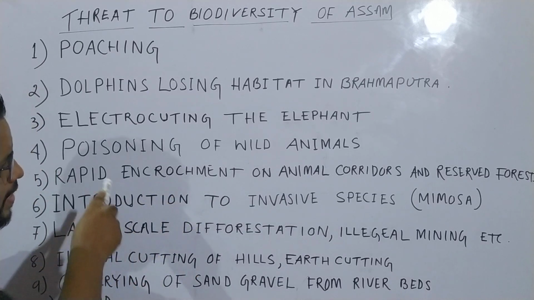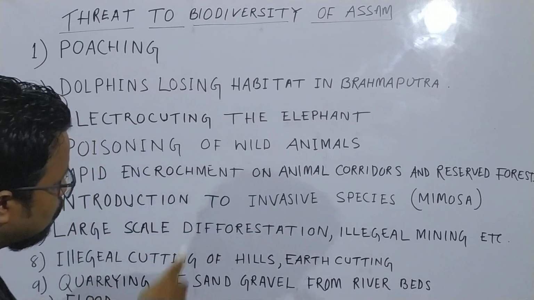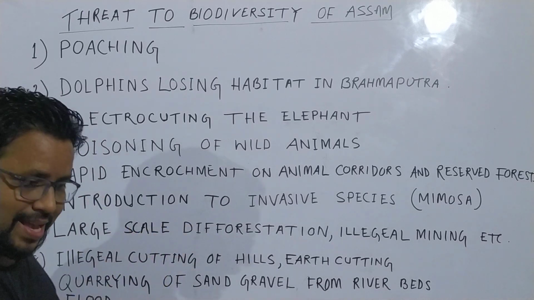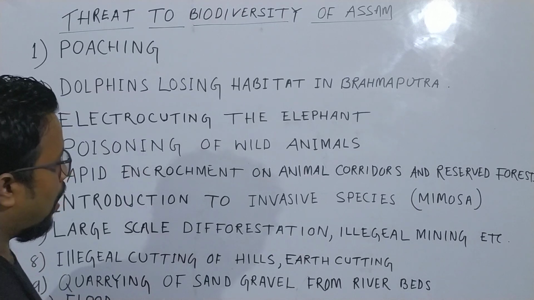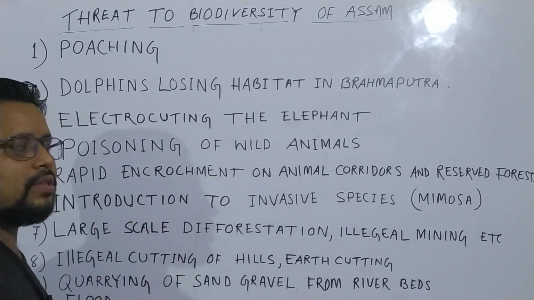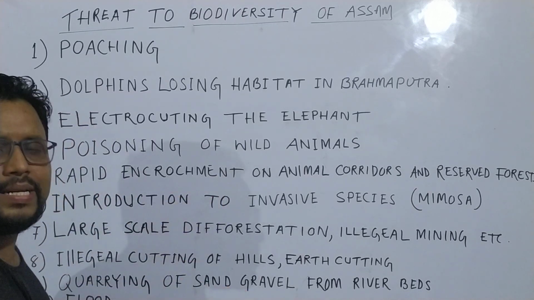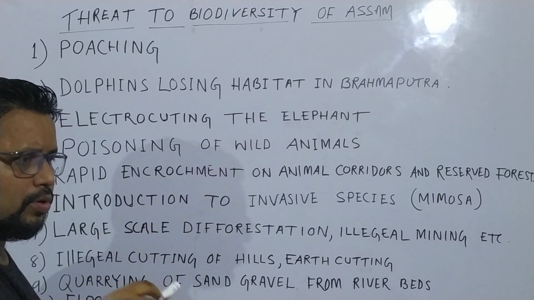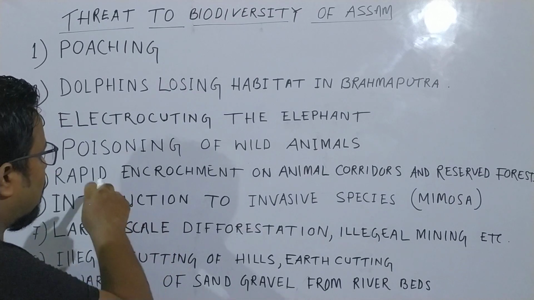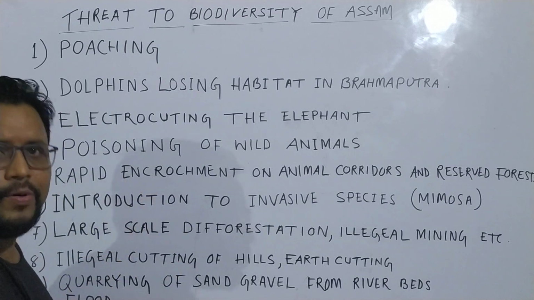I can give an example nearby, in Guwahati, at Deepor Beel. There is an elephant corridor there, and near that corridor we have a road that connects Garchuk to the airport, and besides this we have a railway track.